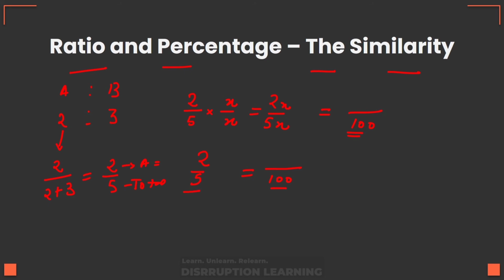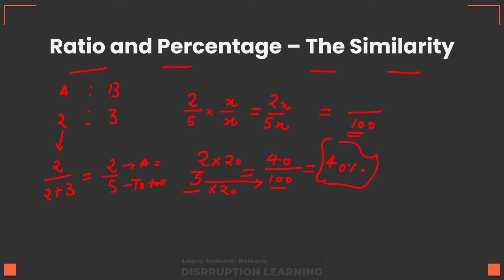And I don't know the numerator. Now to convert 5 to 100, I need to multiply it by 20. And if I multiply the denominator by 20, I can also multiply the numerator by 20. This would turn out to be 40/100, and simply I know the percentage of A, right? Now I know that A has got 40% of the money or 40% of the fruits.